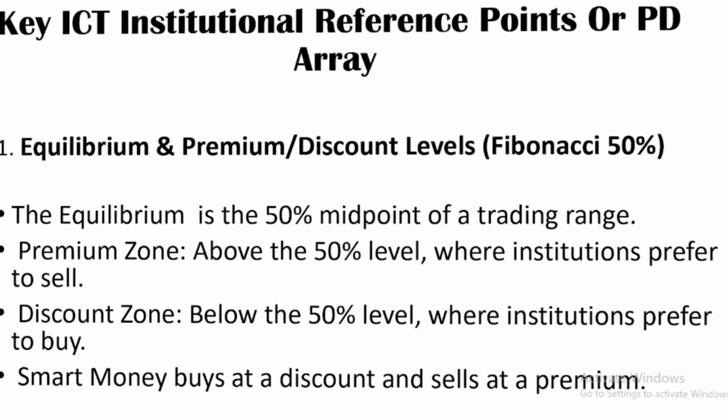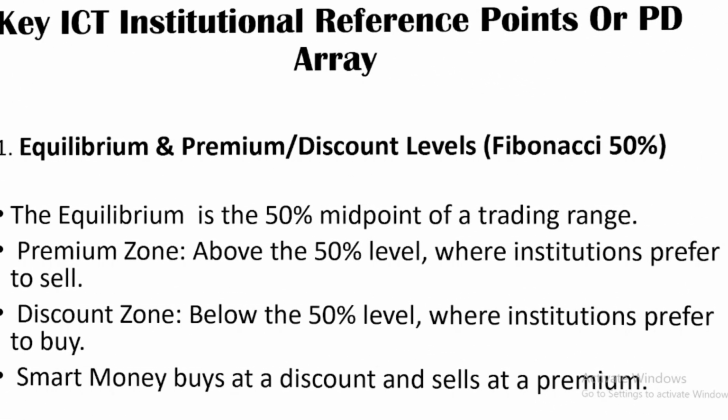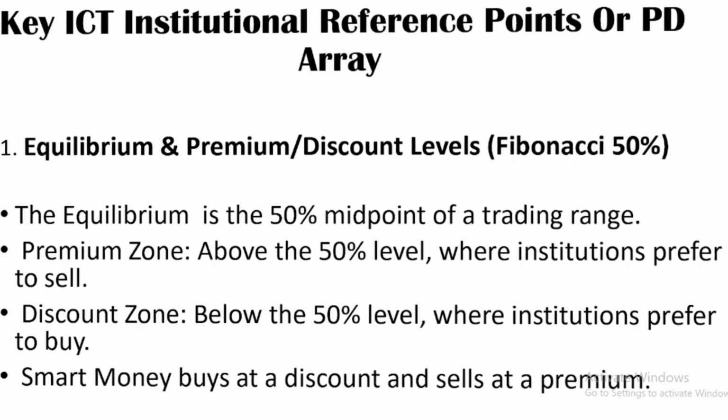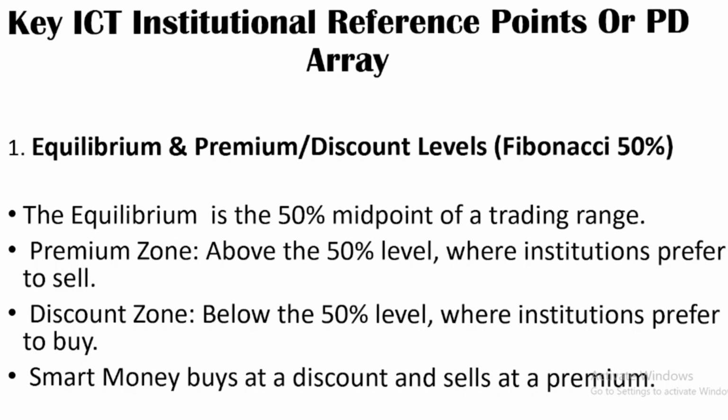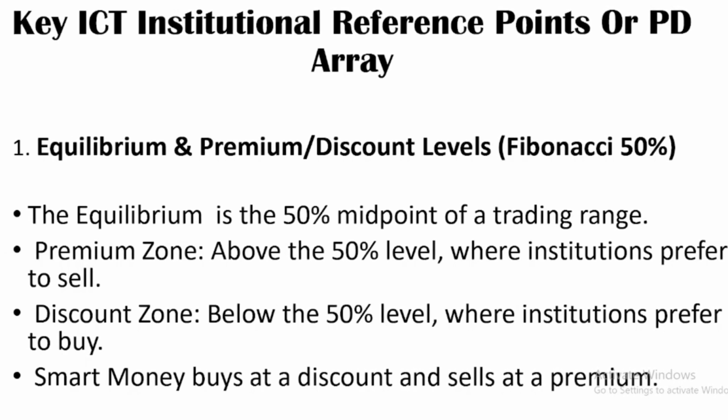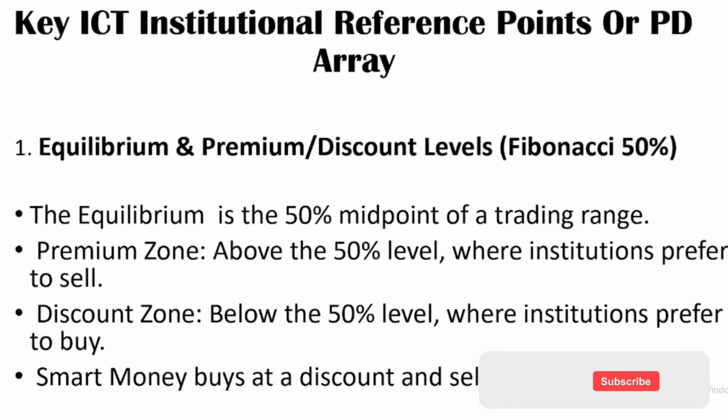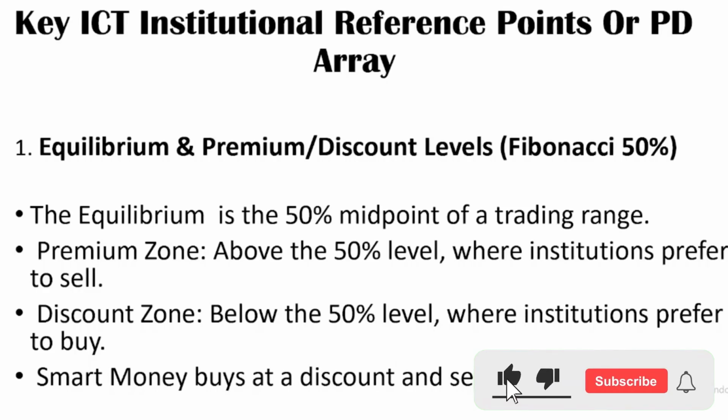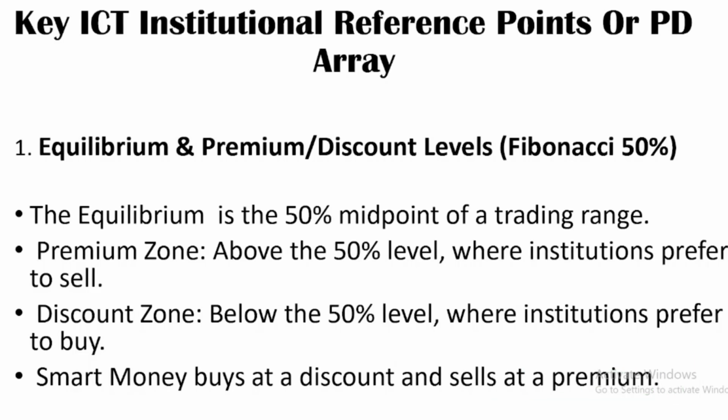When we talk about the PDRA metrics, it consists of a lot of things. First, we're going to talk about the premium and discount levels. In the previous chart you saw discount and premium.